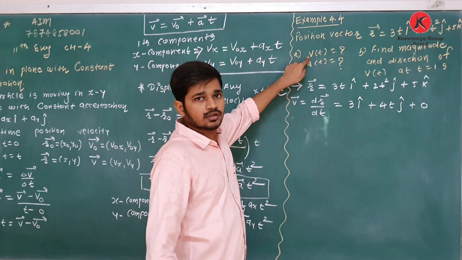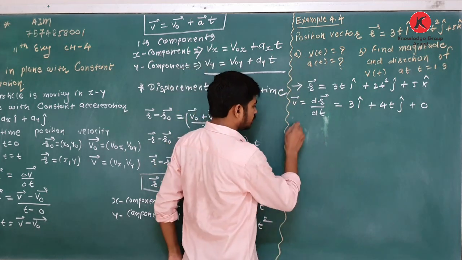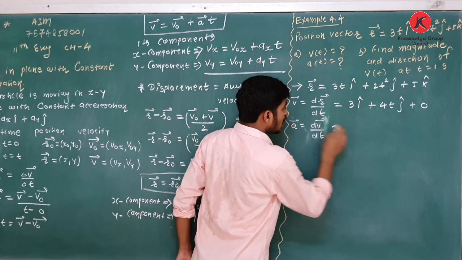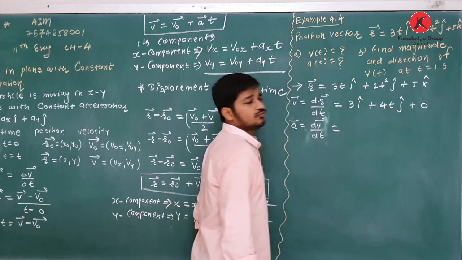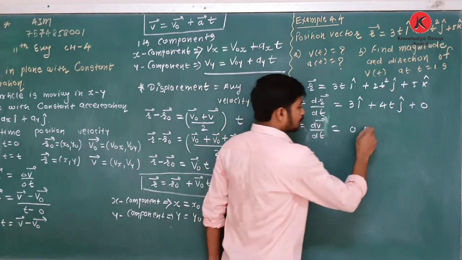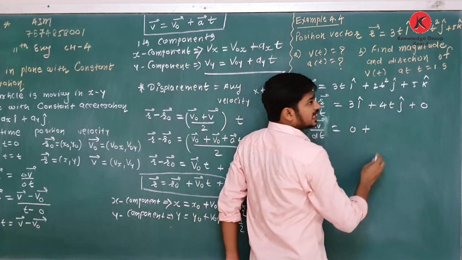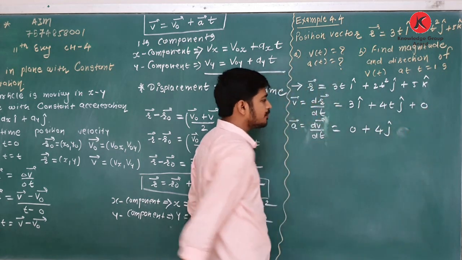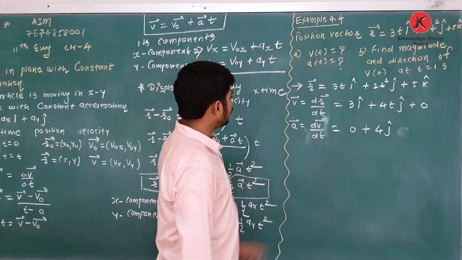Yes, okay. Now how to find acceleration? We know that acceleration is equal to dv upon dt. So differentiation of this equation of velocity with respect to time. 3i constant, so its differentiation is 0. Plus 4tj, 4t its differentiation is 4 and j caret as it is. Okay, so yes, what is velocity?